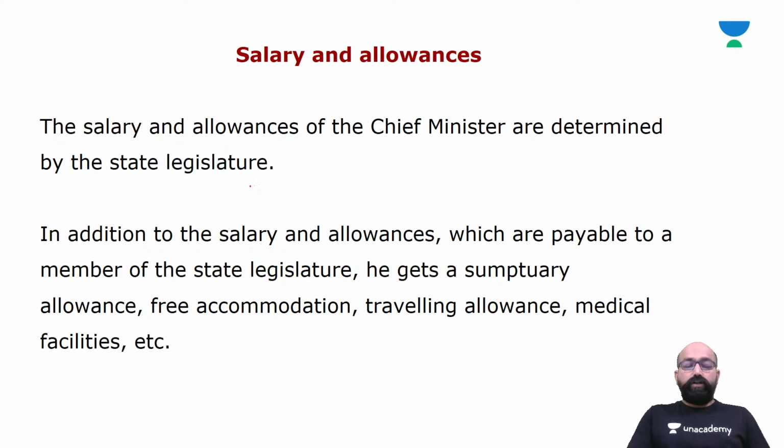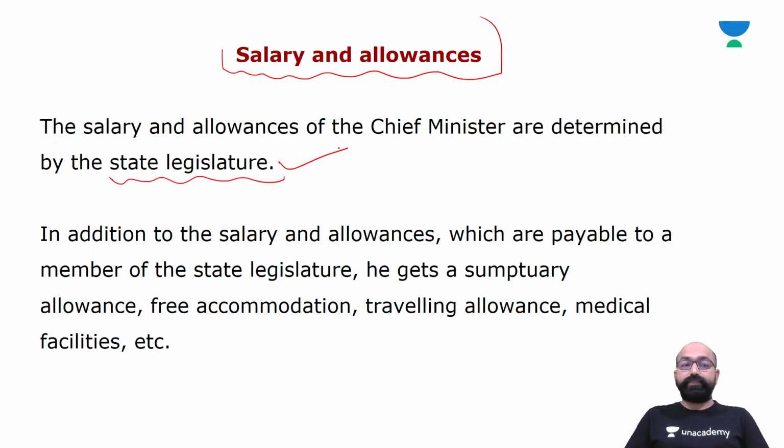Now, after the oath and secrecy, we'll see salary and allowances. The salary and allowances of the chief minister are determined by the state legislature. In addition to the salary and allowances which are payable to a member of the state legislature, he gets a sumptuary allowance, free accommodation, traveling allowance, medical facilities, etc.